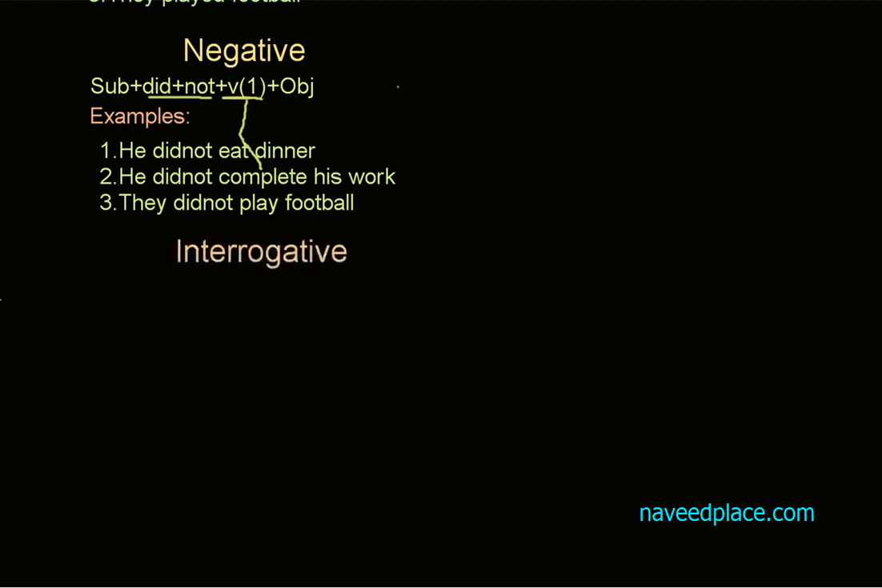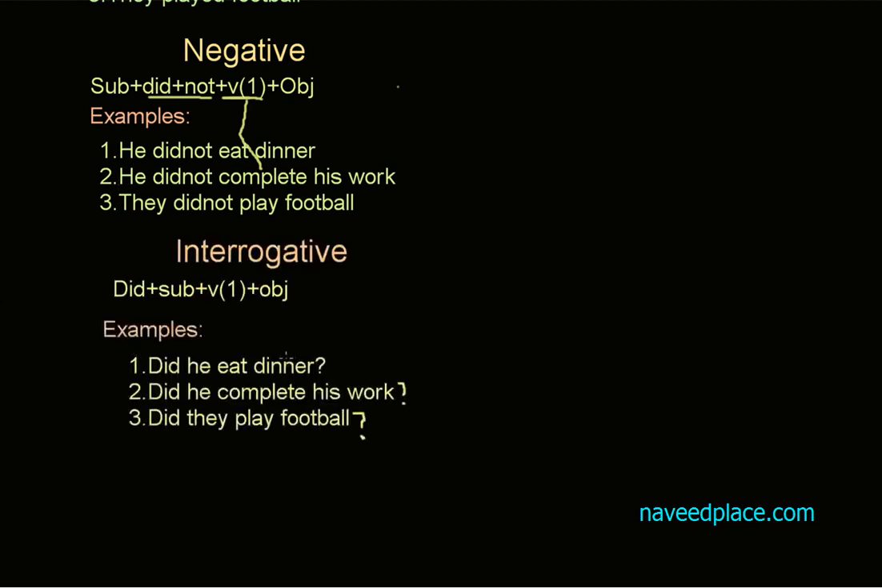Now it's time to see the interrogative. What is the interrogative? In the interrogative we ask questions. For example, did he eat dinner? Did he complete his work? Did they play football? So what we do, definitely in the interrogative we add a question mark at the end, and did comes first, and definitely we remove not. Did comes first to show the interrogative. Interrogative is for asking questions.